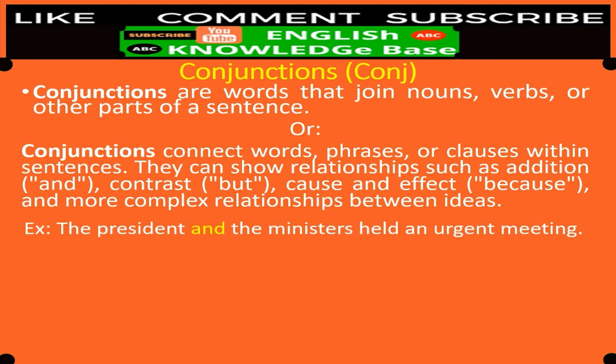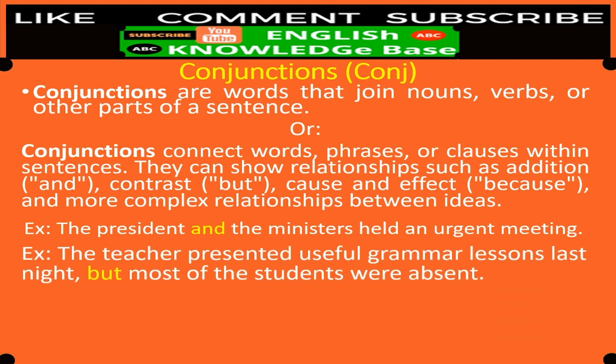Okay, example: the president and the ministers held an urgent meeting. What? And. Here, the and means the president held a meeting, the ministers held a meeting. Two similar sentences are connected with the word and, that is called conjunction. Let's have another example. The teacher presented useful grammar lessons last night, but most of the students were absent. Two opposite sides, okay? One is the students that they were absent, and the second one is the teacher that presented useful grammar lessons. And these two opposite sides are connected with the word but. But is a conjunction.